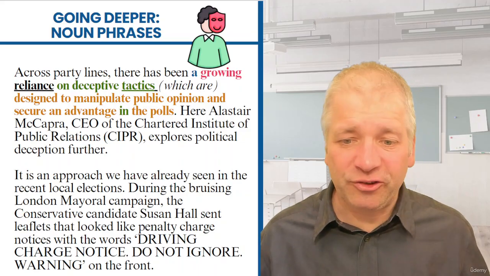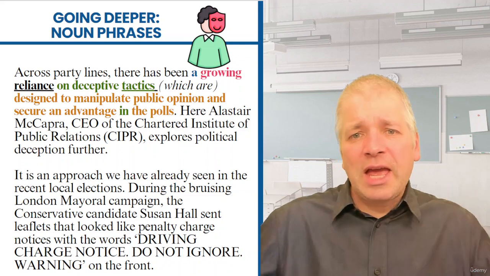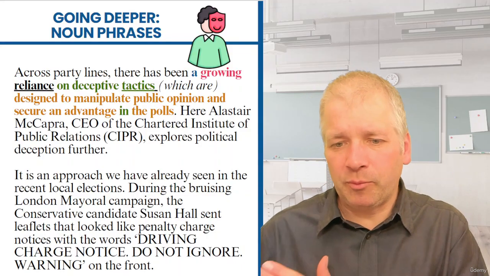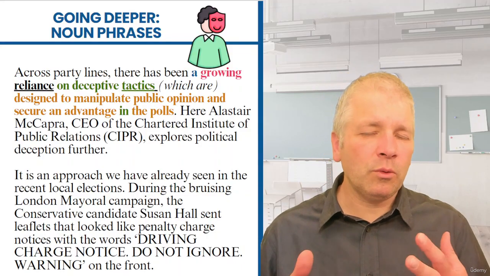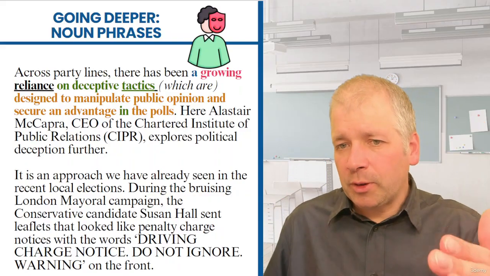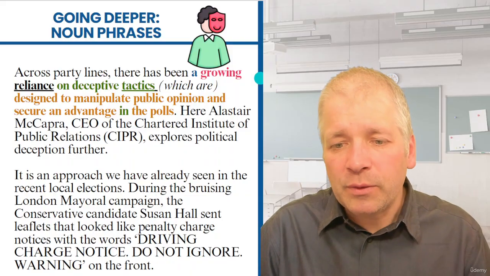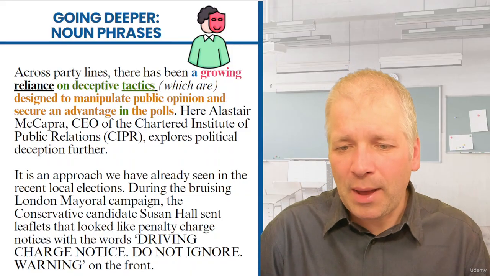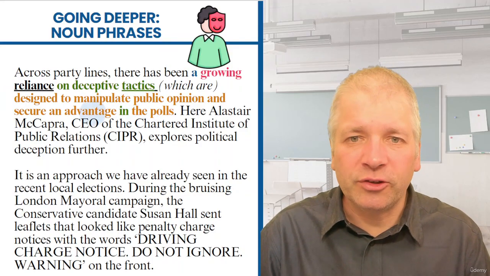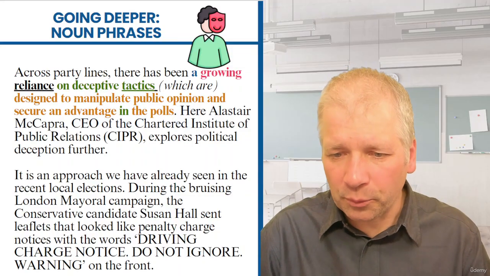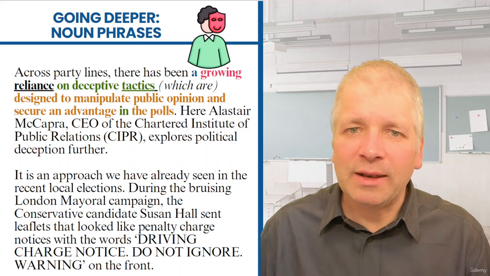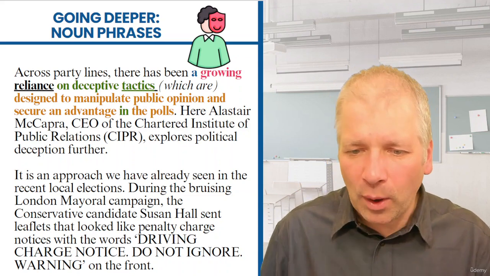"In," of course, is another preposition, but by this time the chain has been broken between "reliance" and this particular preposition. For prepositions to all relate to the same noun, they all need to be in a row. But this has been broken by the relative clause. So now this preposition "in" cannot refer back to "reliance." Now you have to go to the next noun back. So "advantage" is being described by "in the polls." Okay, that was quite a lengthy look at that noun phrase. Let's move on to another one.